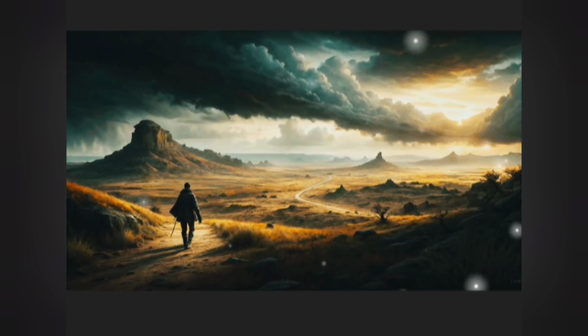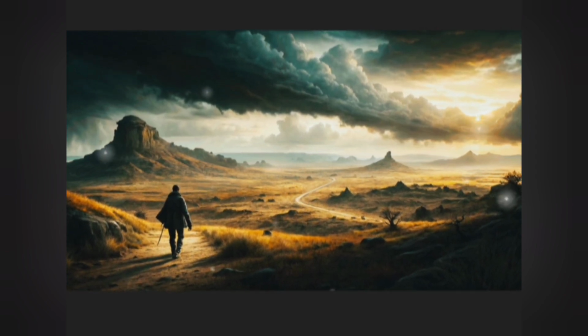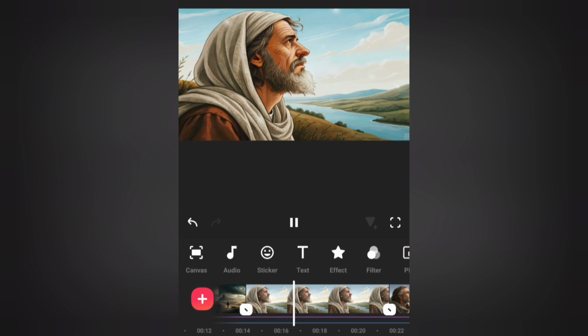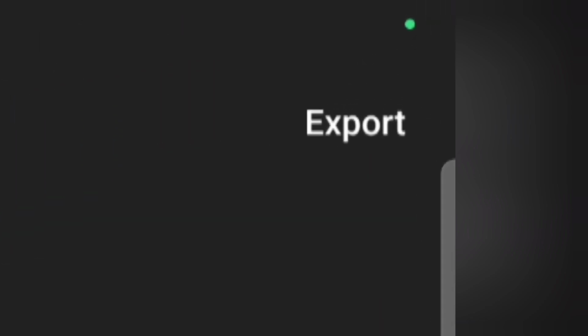And yes, don't forget to add the AI voiceover, okay? So there are 2 AI voiceovers. I have made 2 sets of voiceovers since I've split the script into 2, and I've added that too. After adding all the necessary elements, you can export it now.